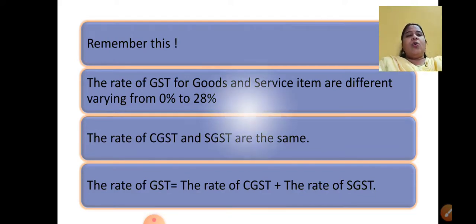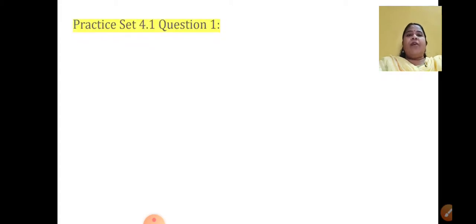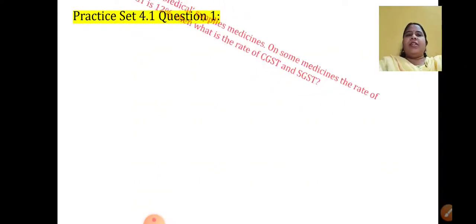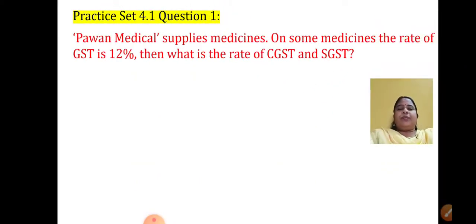Yes. So with this, I hope you have understood the concept of GST. We'll start with the practice set. Question number 1. These are very easy ones. They will be based on whatever I have taught you today. Let's see the first question.